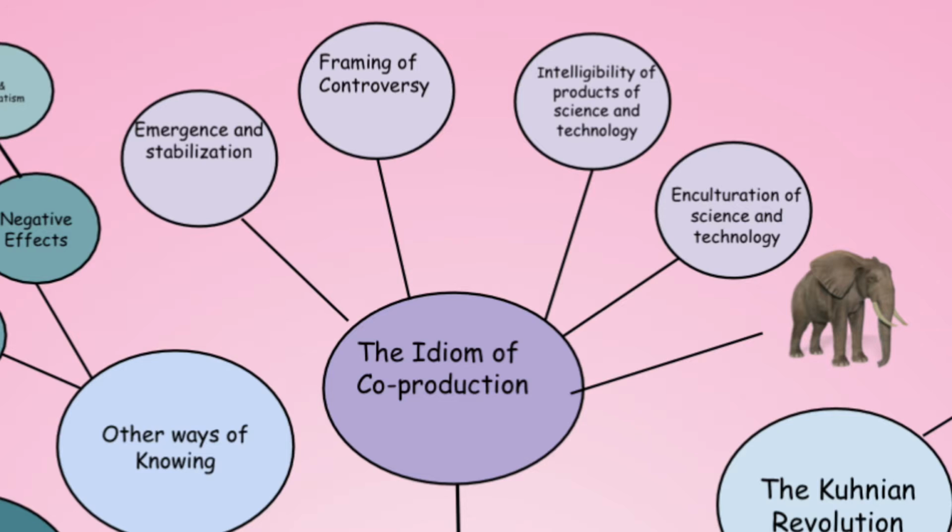Co-production is split into four main categories: emergence and stabilization, framing of controversy, intelligibility of products of science and technology, and enculturation of science and technology. Over the course of the term, each topic can relate back to at least one of these four categories, which is why I chose to display this in the top and center of my map.